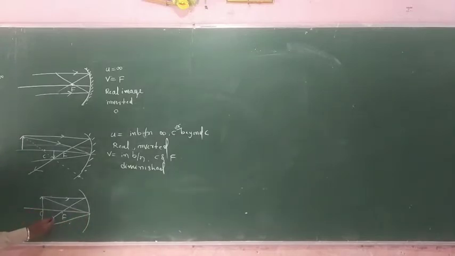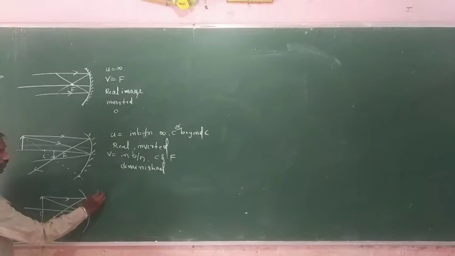The reflected light rays cross, or intersect each other. So here we get a real image, and the size of object is equal to the size of image.